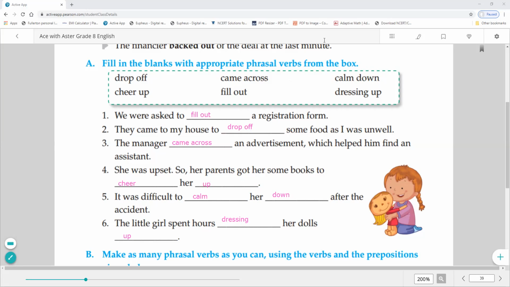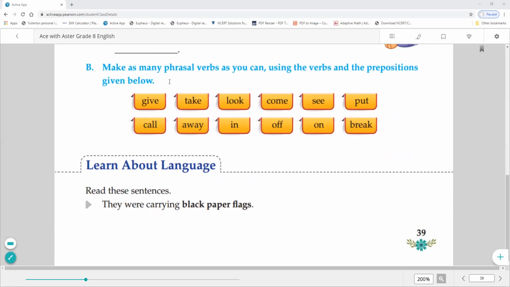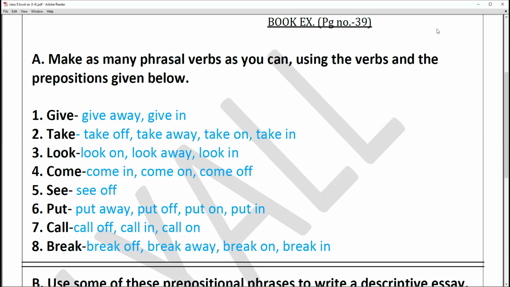Next is exercise B. Make as many phrasal verbs as you can. Now what we have to do is make phrasal verbs. We have to combine these words and make phrasal verbs using the verbs and prepositions given below. I have given this exercise in written form. So let's do it. This is a PDF form of that question. Make as many phrasal verbs as you can using the verbs and the prepositions given below.